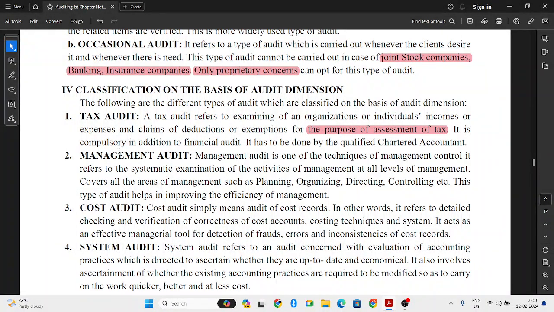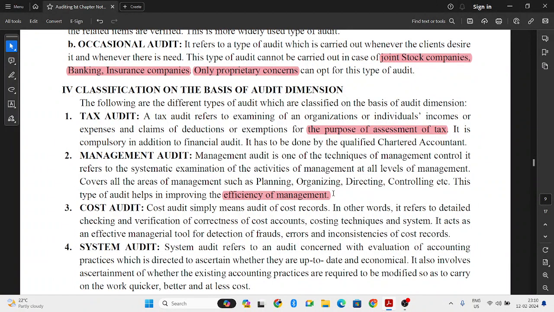So it is one of the techniques of management control. So here they will examine the activities of all the management at all levels of management, and they will even cover the functions of management like planning, organizing, staffing, directing and controlling. So it is just checking how efficient the management is, ಎಷ್ಟು ಎಫಿಷಿಯಂಟ್ ಆಗಿದೆ.